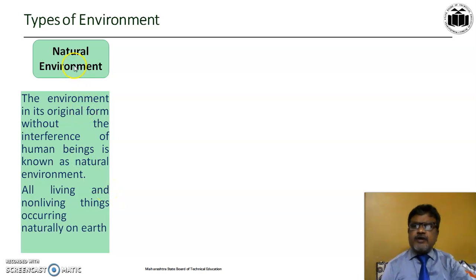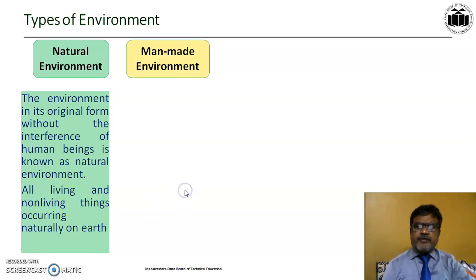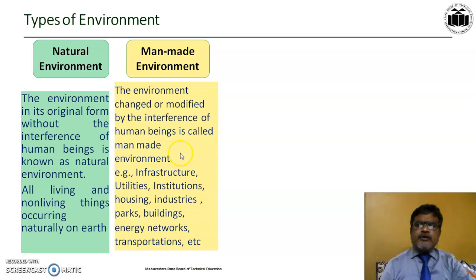That environment is called natural environment and includes all living and non-living things on the earth's surface. The second type is man-made or artificial environment, which includes the environment that has been changed or modified by the interference of human beings, including infrastructure, utilities, institutions, housing, industries, parks, buildings, energy networks, transportation, etc.